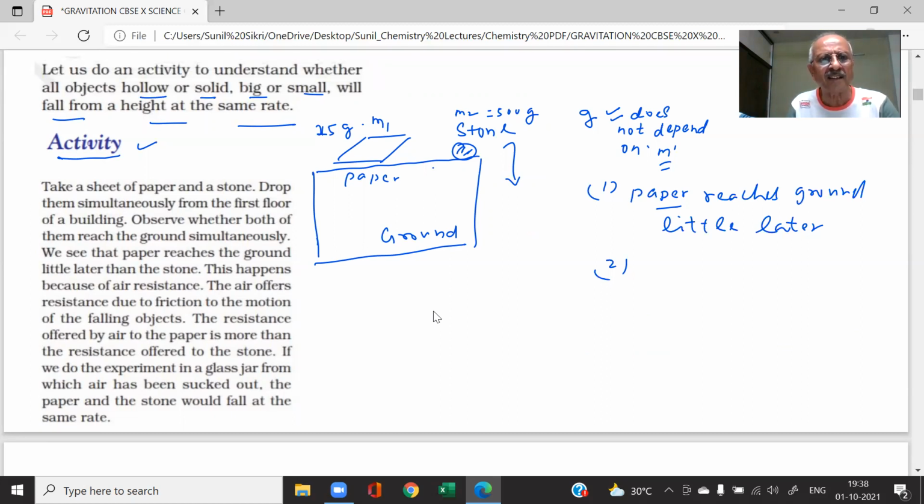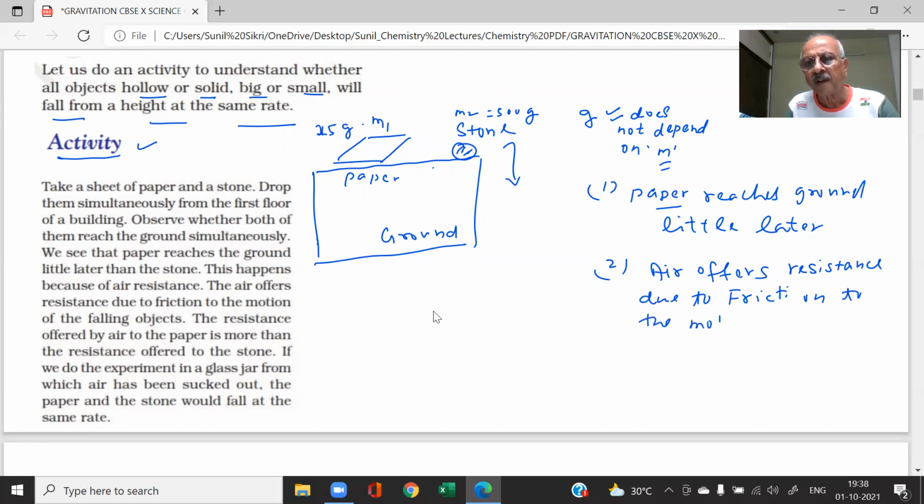Air offers a resistance due to friction to the motion of falling objects. So the resistance offered by air to paper is more than the resistance offered to the stone.